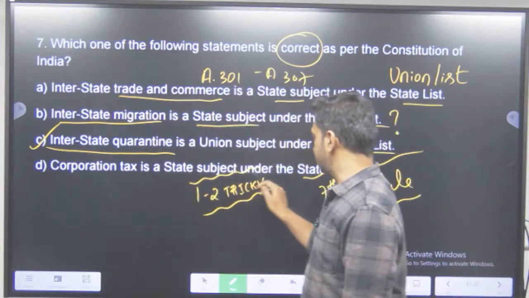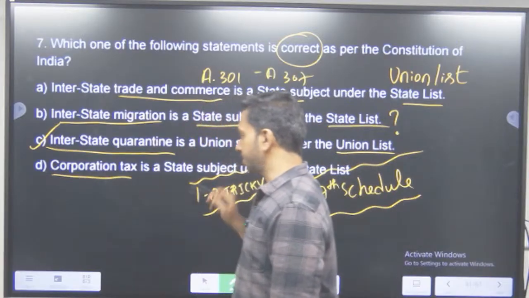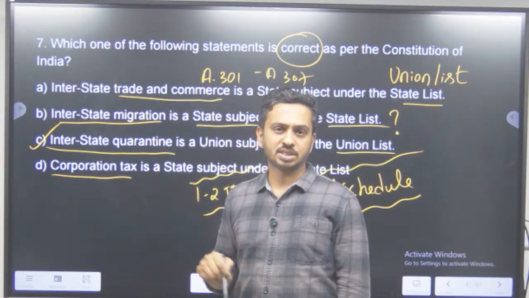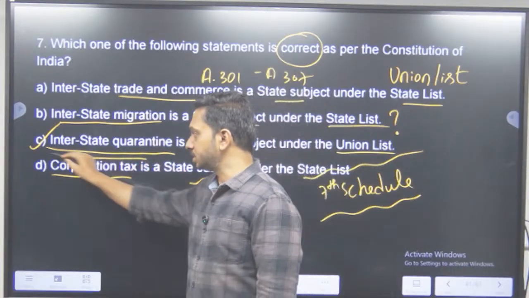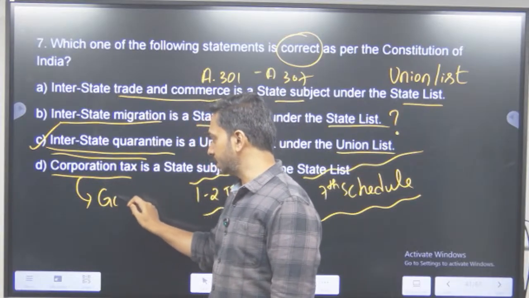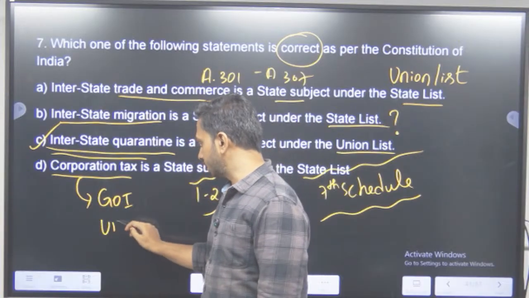Corporation tax is a state subject under the state list. Corporation tax state subject है क्या? So between the center-state financial relations, we have the subject of corporation tax. Corporation tax कौन लगाता है? It is definitely the government of India. So in which list it should be? It should be in the union list.